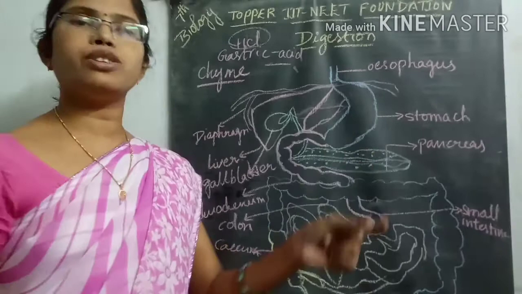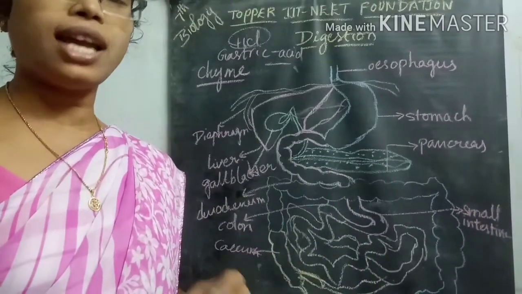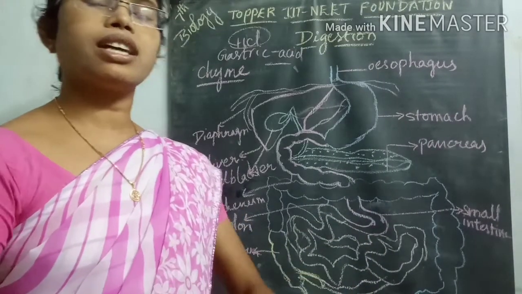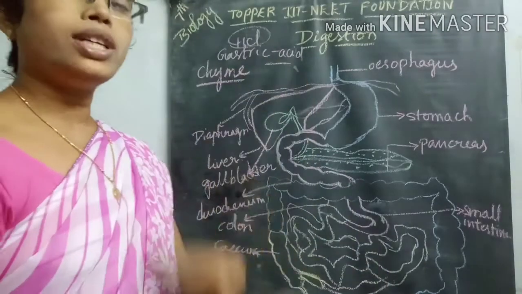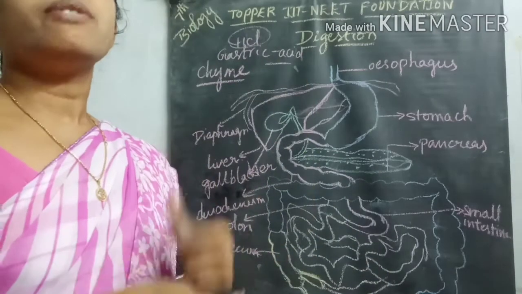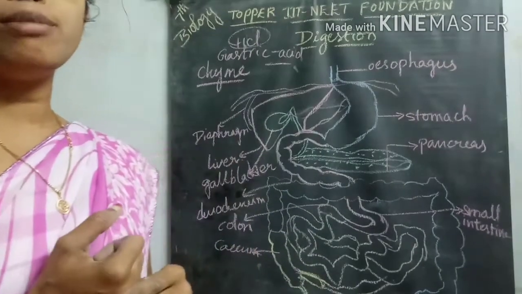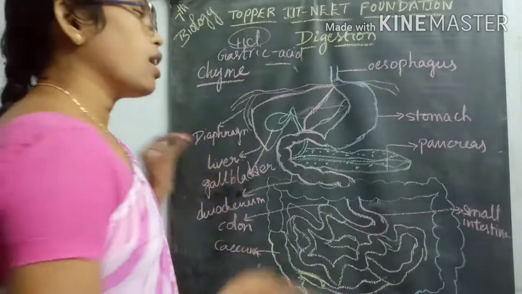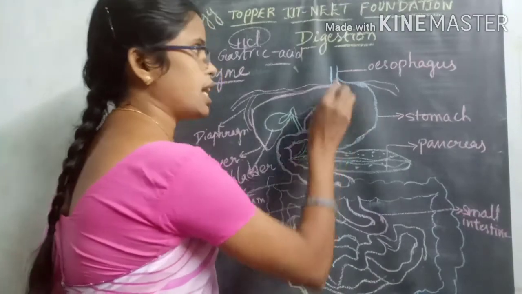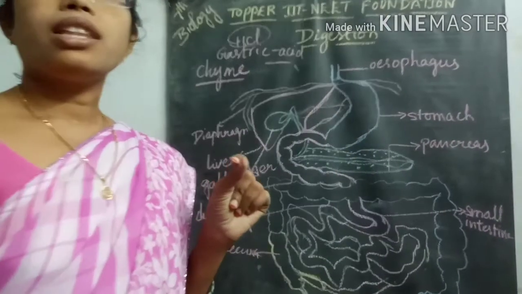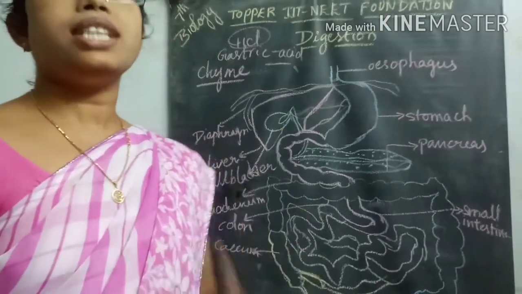Means the upward food material comes to the lower side, and the lower side food material comes to the upper side, and the total food material will be churned up with the help of these peristaltic movements. Then in the stomach region, there are mainly three regions.